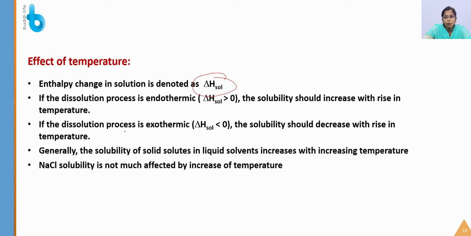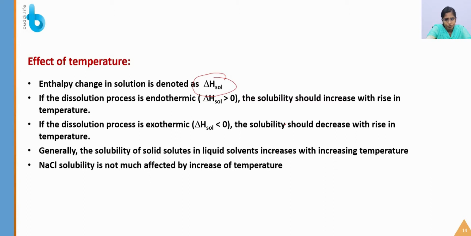If the dissolution process is endothermic, the solubility should increase with rise in temperature. Endothermic means that when you are mixing together, there will not be any heat produced from the solution, so you are going to give heat. When you make a sodium hydroxide solution, you observe the heat, right? If you are not observing such a thing, then it is known as endothermic. Sodium hydroxide is an exothermic reaction, right?